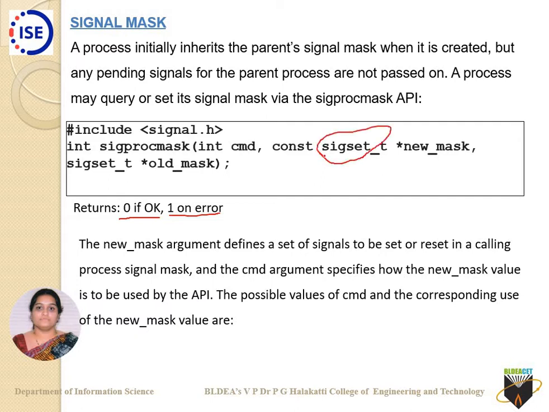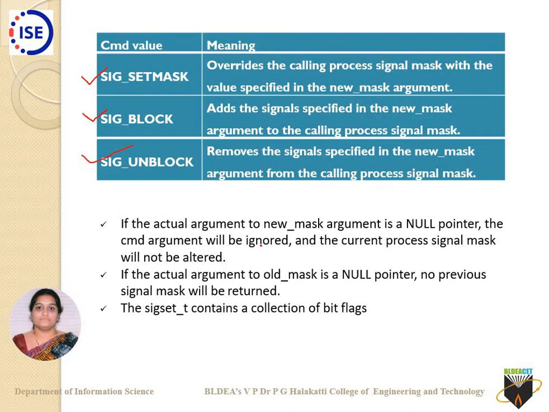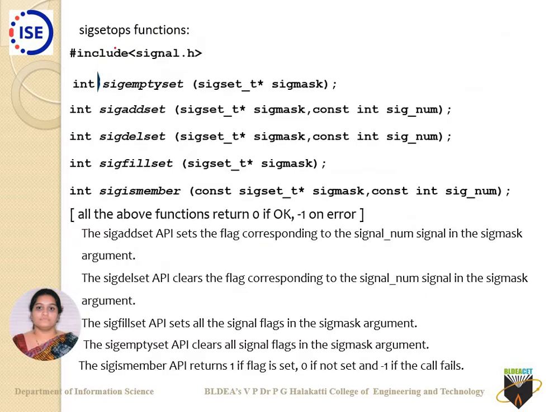Okay, sigset_t. It contains a collection of bit flags. What are these bit flags? You will come across these respective APIs, which define the flags that are being set for signal masking. Those are called the sigset functions, and they come with the header file signal.h.